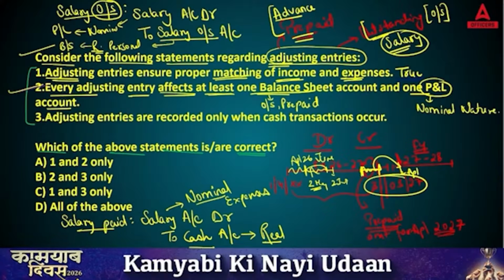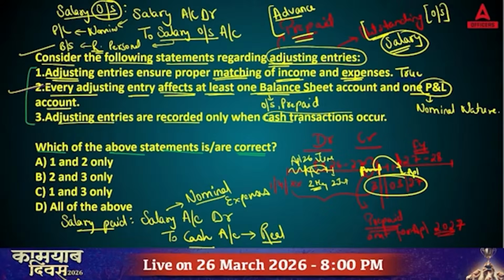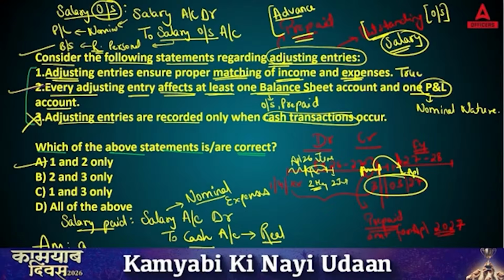Nominal nature. Third one, adjusting entries are recorded only when cash transactions occur. No, no, no, no, no. This is totally wrong. So first and second only is your right answer. So the right answer to this question is answer A. Yes, chaliye, coming to the next one.